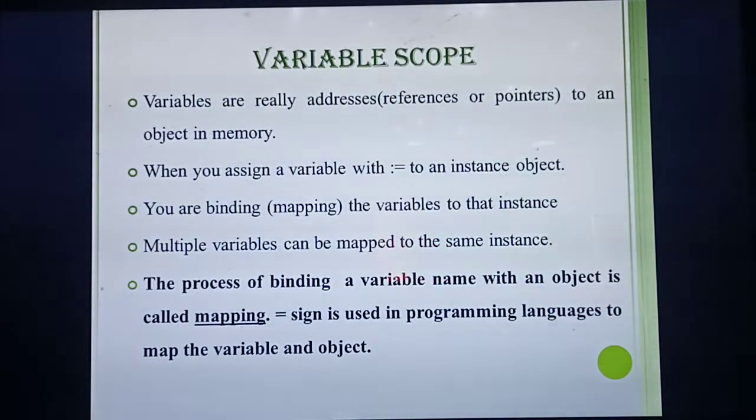So what's the definition of mapping? The process of binding a variable name with an object is called mapping. Which symbol is used to map the variable? Colon equal to. So the colon equal to sign is used in the programming language to map the variable and object.